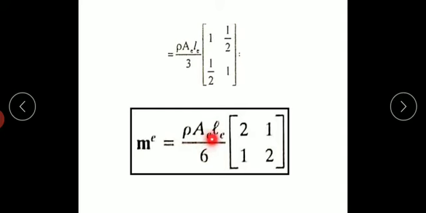So now I will take 2 common again. When I took 2 common, it becomes 6. Rho A L by 6, and this becomes 2 because I don't have anything: 2 1 1 2. So this is the consistent mass matrix for the bar element.